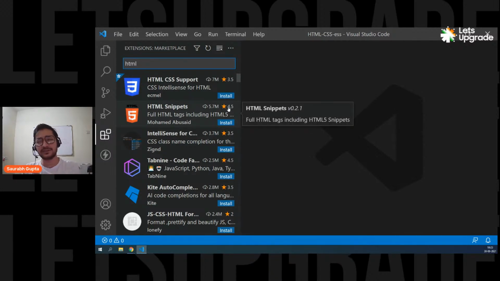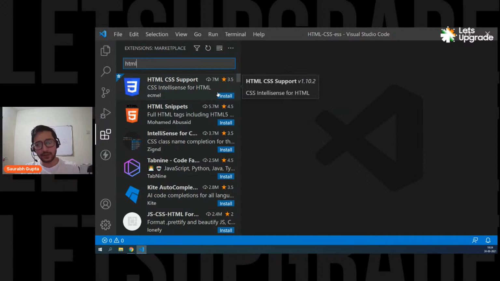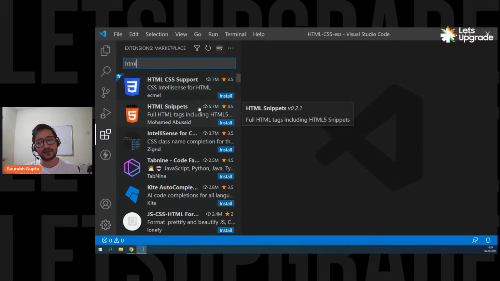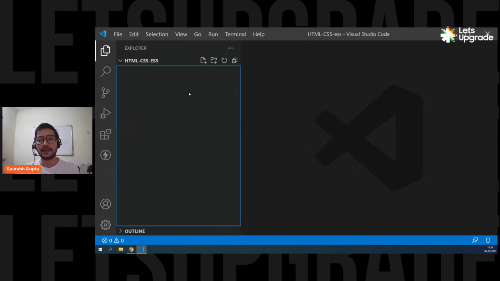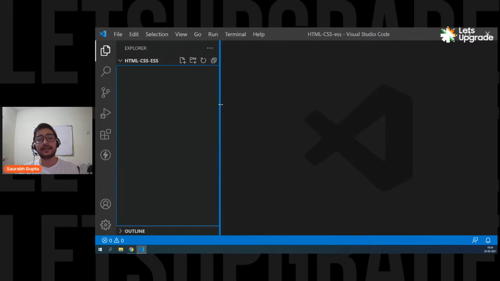I'm not installing it because in my VS Code it is already getting supported. VS Code is really new for me on this PC. I installed it 3 days back and I didn't install any kind of extension. But you can simply go for these two extensions: HTML CSS support and HTML snippets. Is that clear, everyone? These are the two extensions that you need. Now, let's get started.